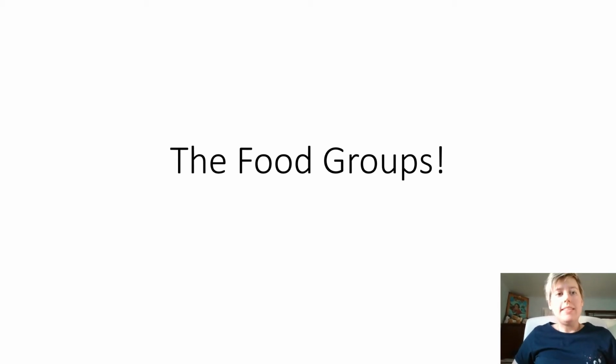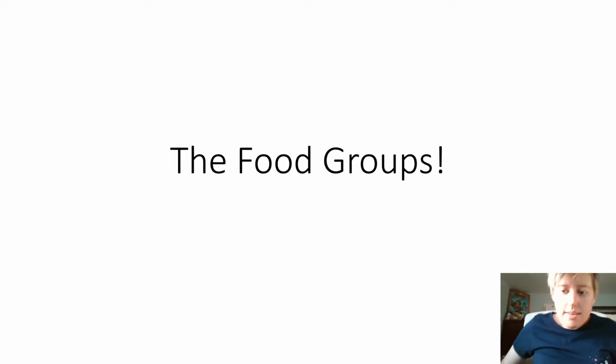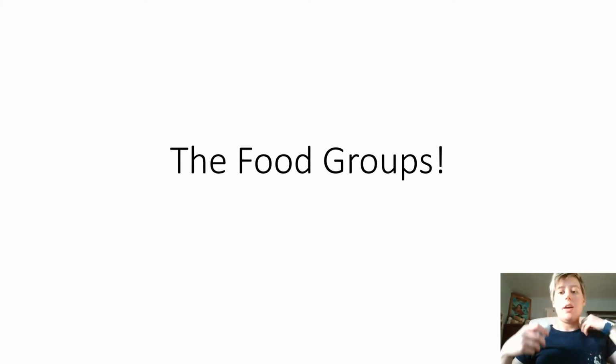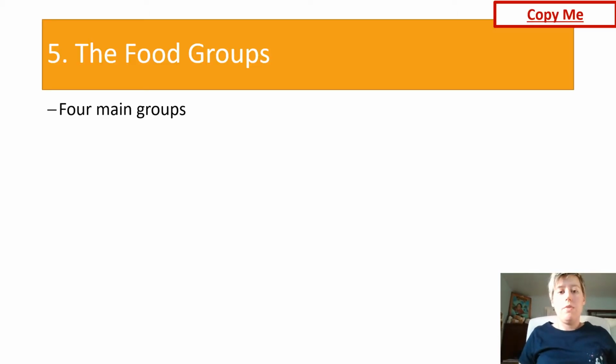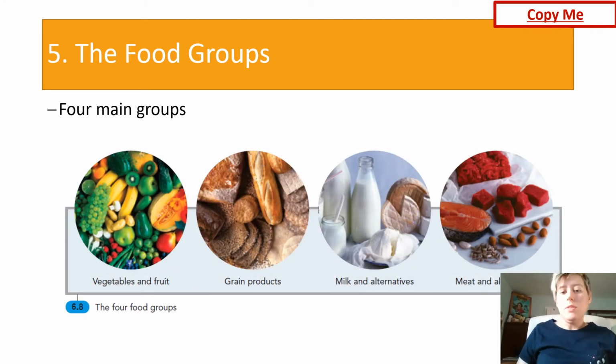Everyone. So in this series of videos about the digestive system, we're going to be focusing, in this episode, on the food groups. Based on the Canada Food Guide, we actually have 4 key food groups. And they are fruits and vegetables, grain products, milk and alternatives, and meat and alternatives. Now, all of the different groups have different key characteristics. For instance, fruits and vegetables and grains are high in carbohydrates. Milk and meat products are high in protein. Grains are high in dietary fiber.